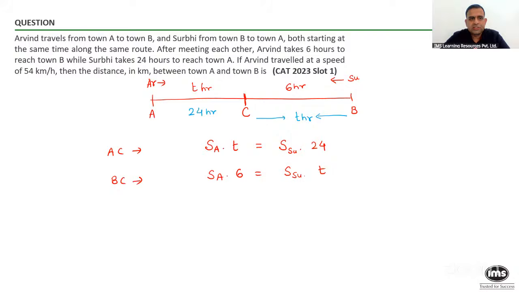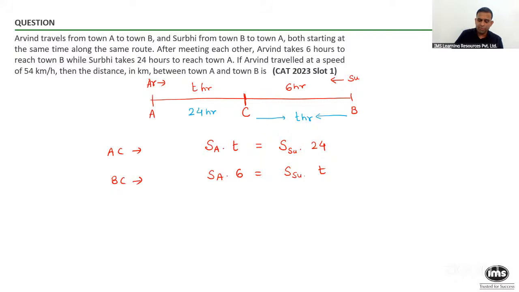Now from this, the question says if Arvind travels at a speed of 54, they have given the speed of Arvind as 54, then the distance in kilometers between town A and town B is how much? So if I can find out how much time Arvind has taken, and then multiply it by 54, I can find the required distance.